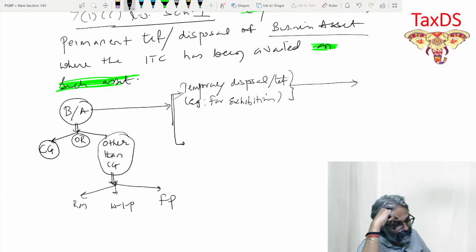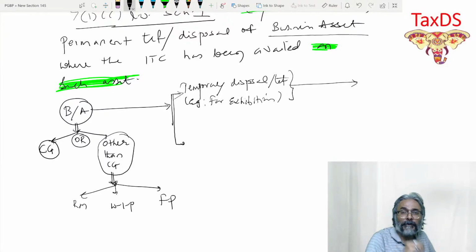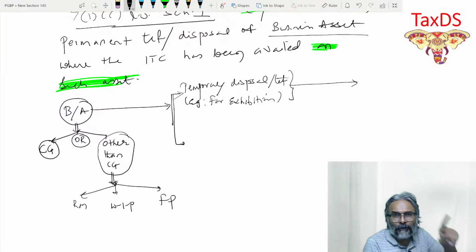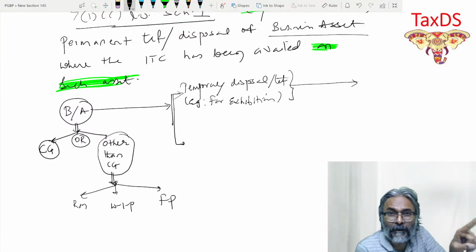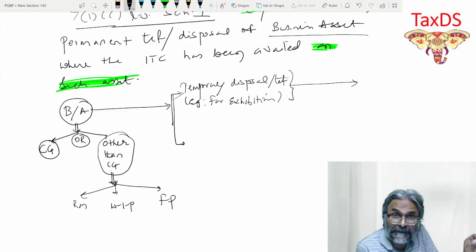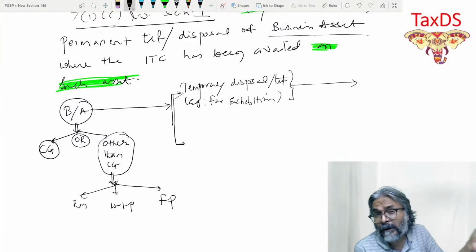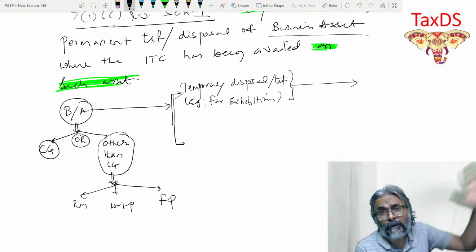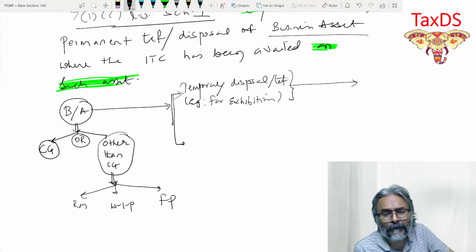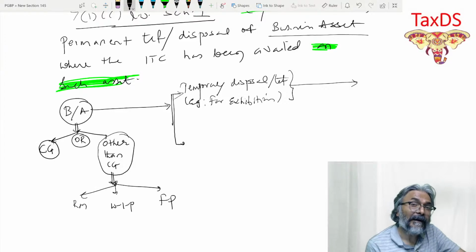Kavita, so my second question is also ready for you now. Is this a supply? One thing you people have concluded now is that, sir, this is not a supply under 7(1)(c) read with Schedule 1. So my next question is also ready now for all of you. Is it a supply under section 7?